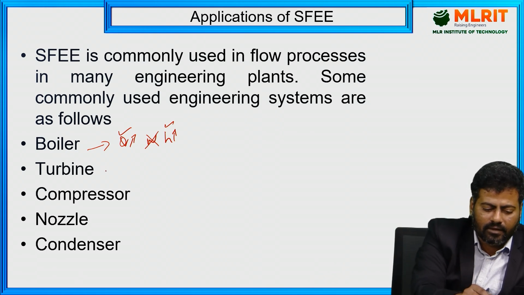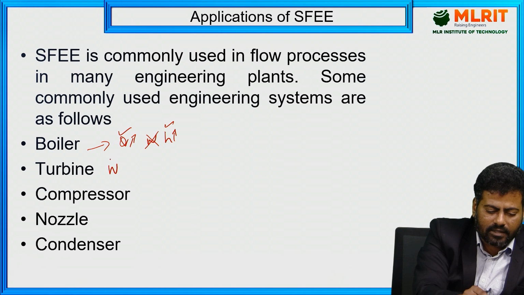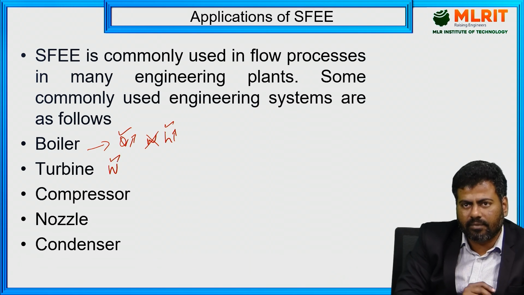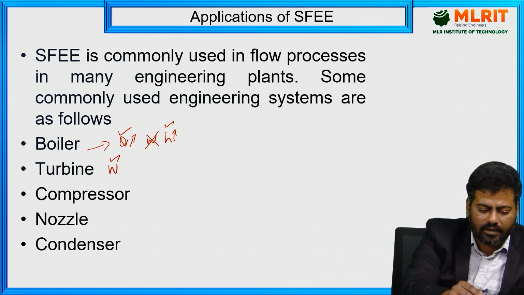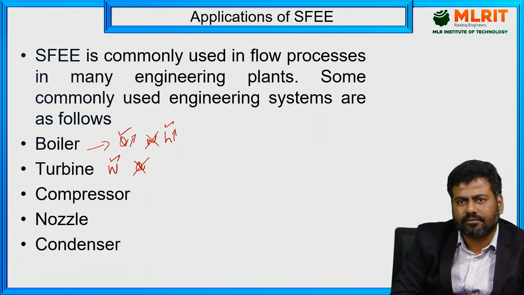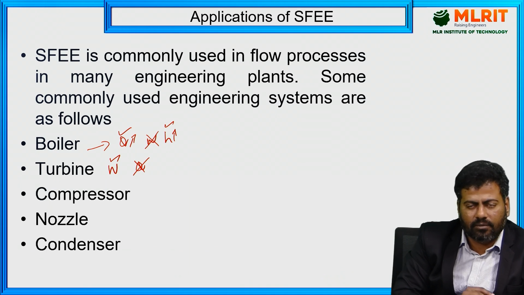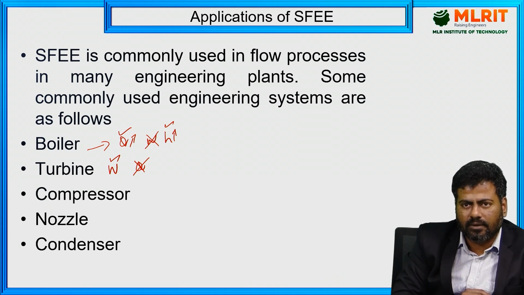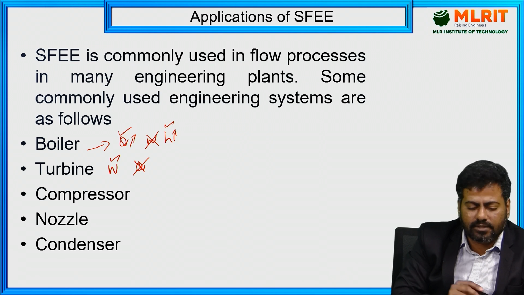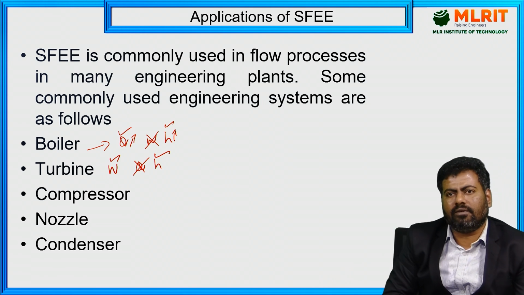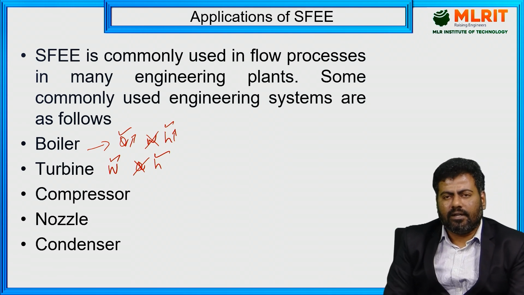For example, the turbine. For the turbine, the mechanical work done is what we are extracting. In the turbine, we are not adding any heat energy, so Q we are supposed to neglect, right? And because of the flow, internal energy will be there. Why? Because the working substance is flowing, right? So obviously we are supposed to consider the H also. Like that we consider the various engineering components. Got it? So these are the various applications of steady flow energy equations with respect to various engineering components, right?